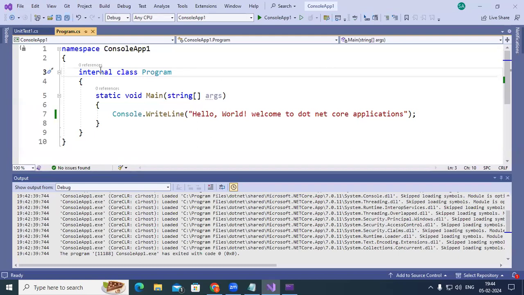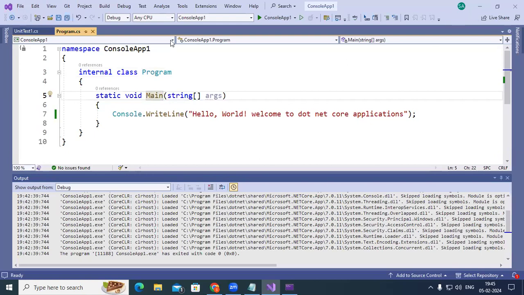The scope is what here? Either it can be internal or it can be public. As far as a class is concerned, either it can be internal or it can be public. Public meaning is what? The same program you can use in a number of projects in the same solution. So here, internal class Program. Program is going to be the name of the class. Then inside this you have a method called the main method. This is nothing but the starting point of the application for us.